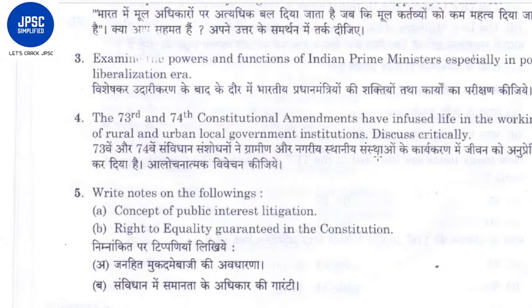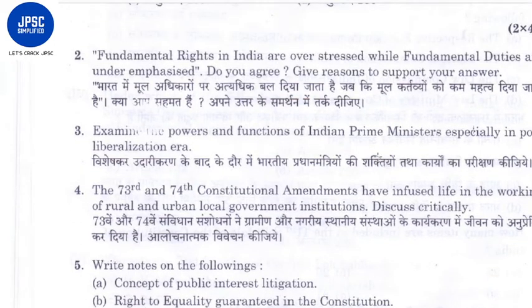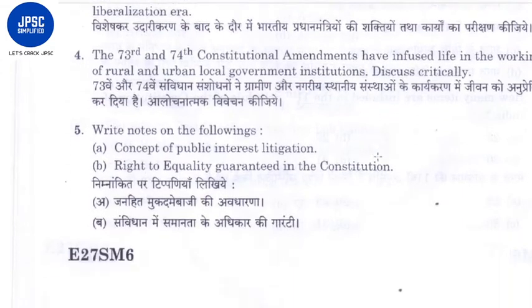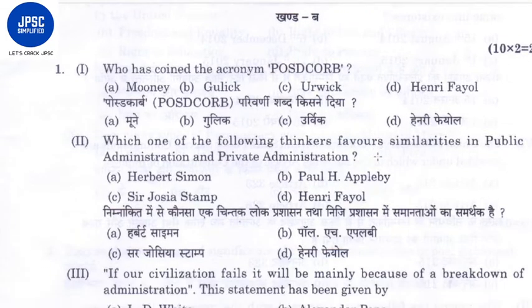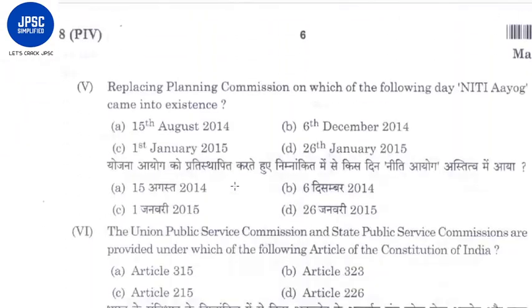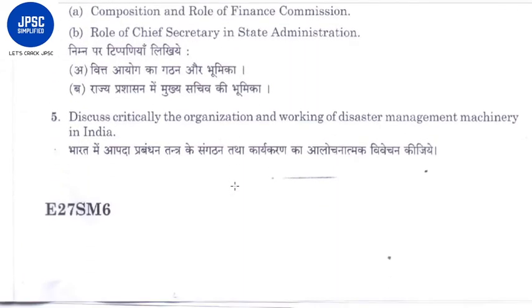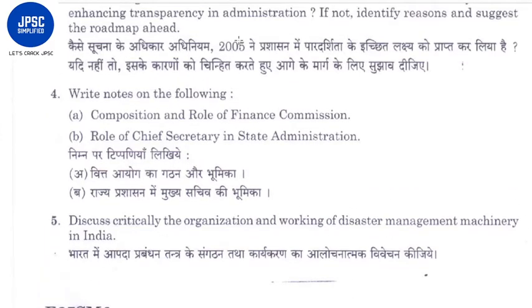So you have seen that there are basically four subjective type questions. Out of these four subjective type questions, you have to answer only two questions. Each carries 40 marks. Now we will go into section B. Section B consists of public administration and good governance. See here you can see the 10 objective type questions. Then we will have four subjective type questions. Okay. So I am not going into the detail of these questions. We will discuss in some other video about all the mains question papers in detail.